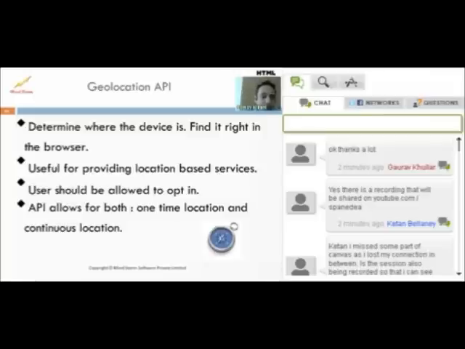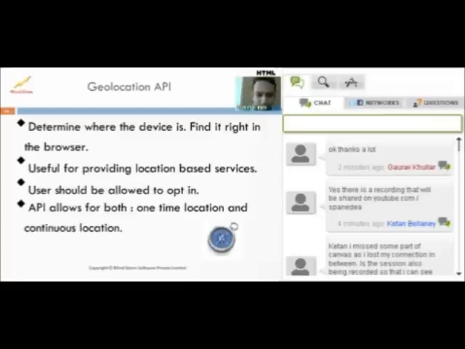By that we mean the latitude and longitude. And it's not necessary that, for example, the desktop that I'm using should have a GPS receiver in it. It is going to use the Wi-Fi networks also to determine the closest location that it can figure out for you. So obviously it's useful for providing location-based services, and the user should be allowed to opt in because it's a privacy thing.